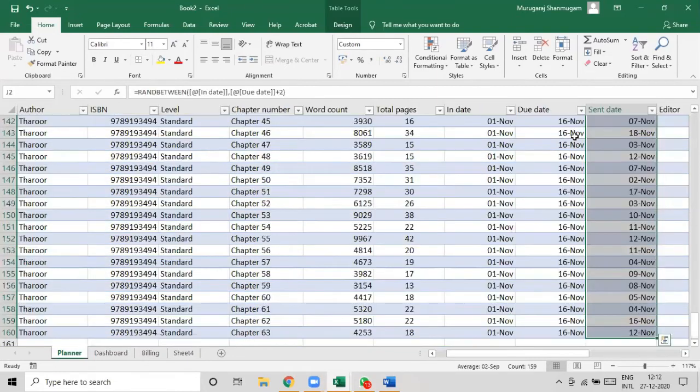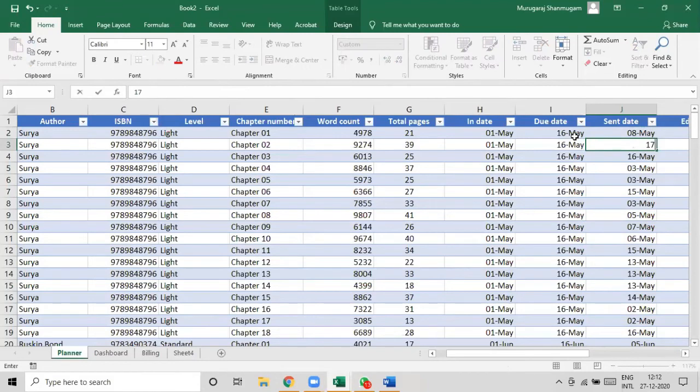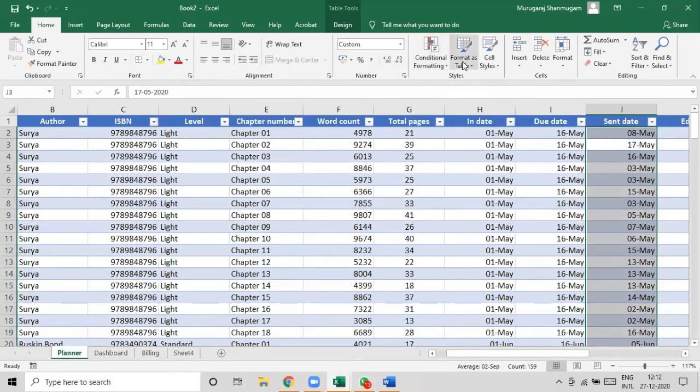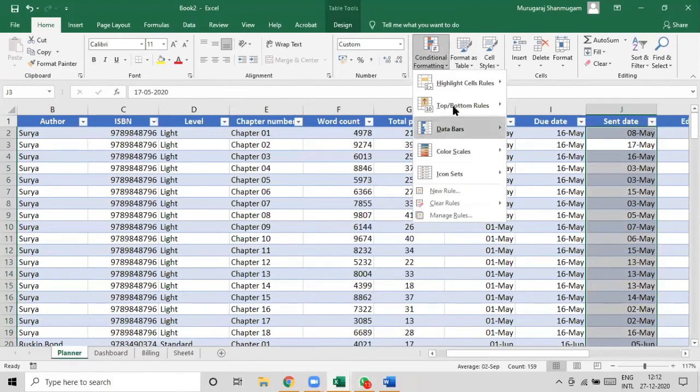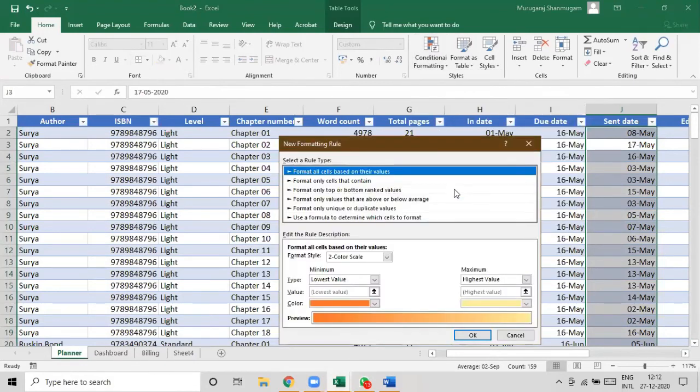Okay, so I'm going to copy this. Let me say this is 17 May. So conditional format, new rule, clear rules. Let me clear all the selected rules and then conditional format, highlight, put a new rule.